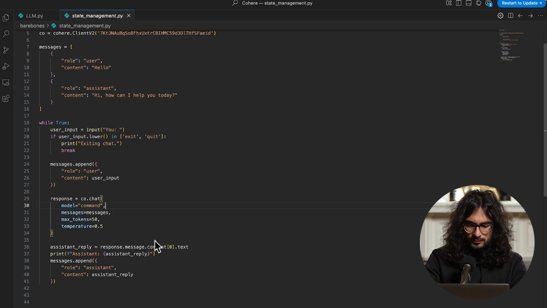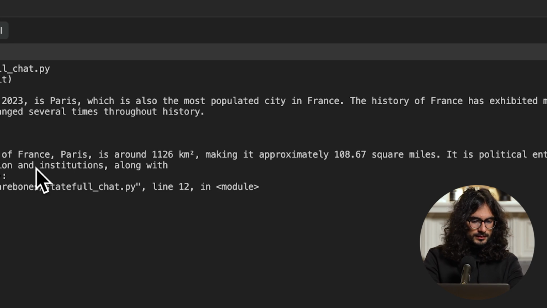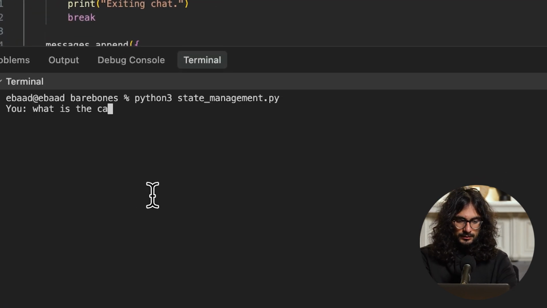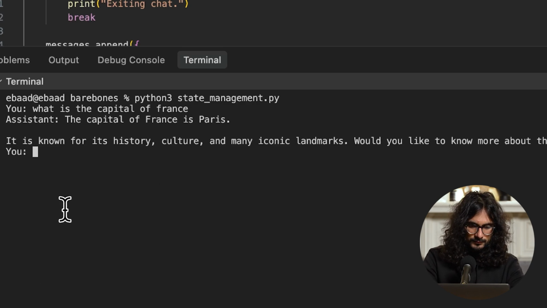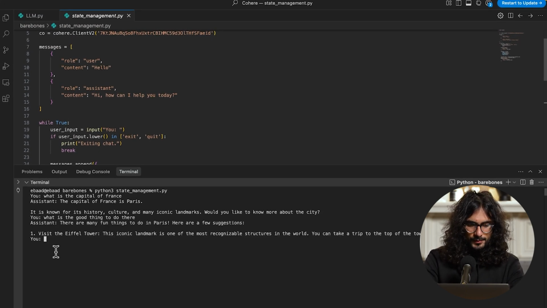So let's go back to the terminal. Command J it is. And I'm going to clear all of this. And let's run Python 3 and state management. All right, there we go. So I'm going to say, what is the capital of France? By the time you're done, you're going to know everything about Paris. All right. So, the capital of France is Paris. What is a good thing to do there? Okay. Visit the Eiffel Tower. Okay. Cool. What is the best food there?